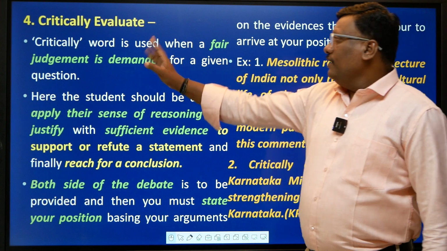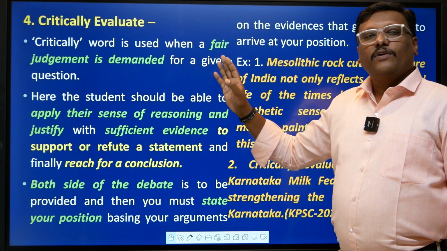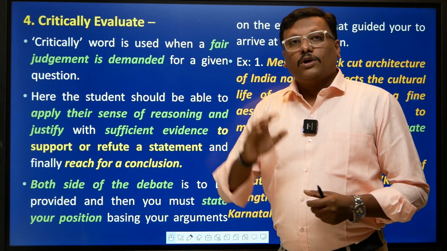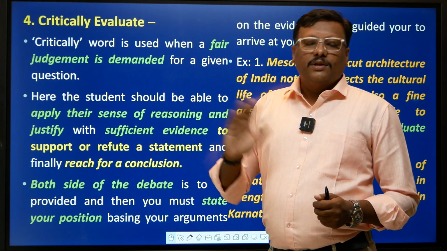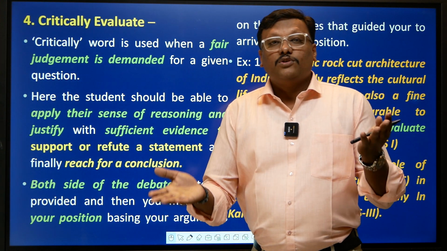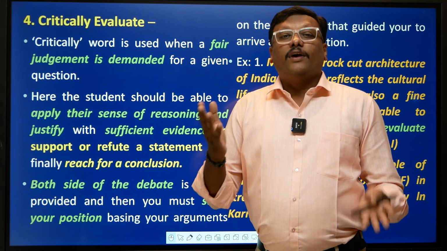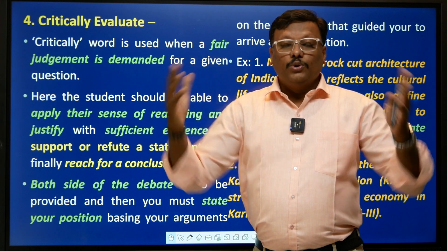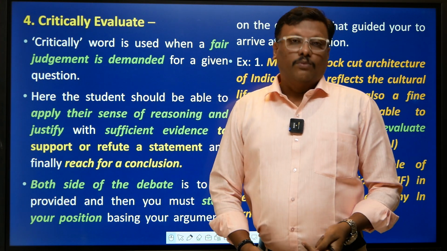So it is again a sort of evaluate question, but the verdict is not based on a one-sided view of what you agree or disagree. Here it has to be a balance of both. It has to be based on a fair judgment, right? Positives as well as negatives. So you're doing justice. Then you can provide your verdict based on that.